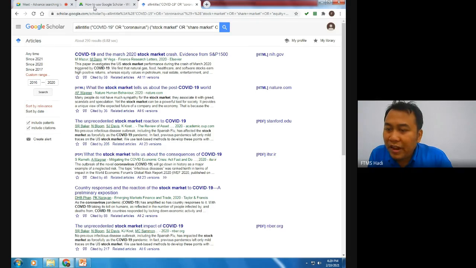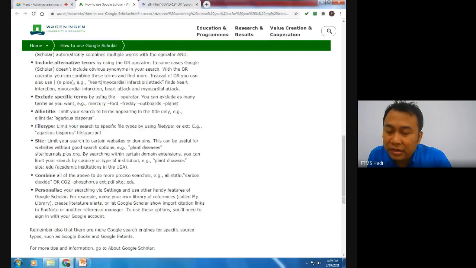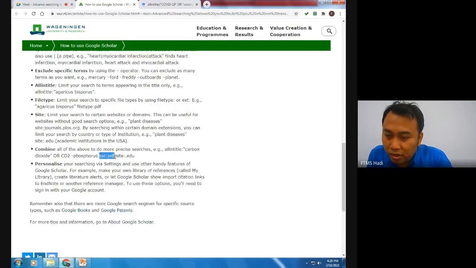File type. The purpose of file type is that Google Scholar will filter the documents that can be downloaded easily. Usually we want to have a PDF file. So what we can do here is use this code: ext double a PDF, something like that.